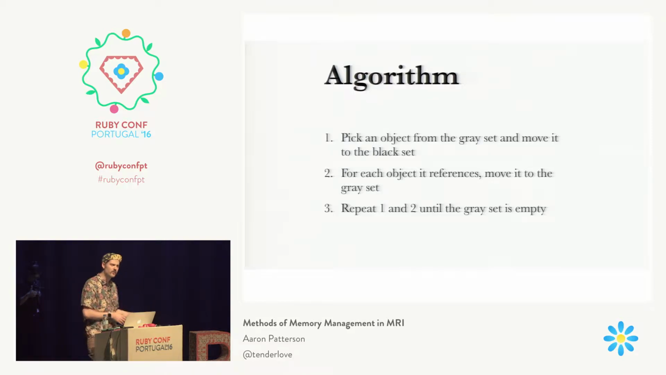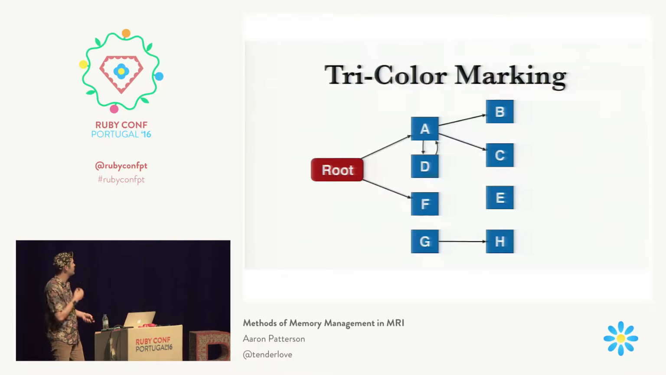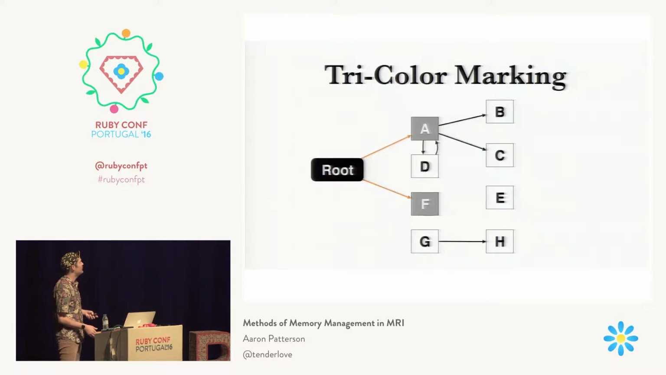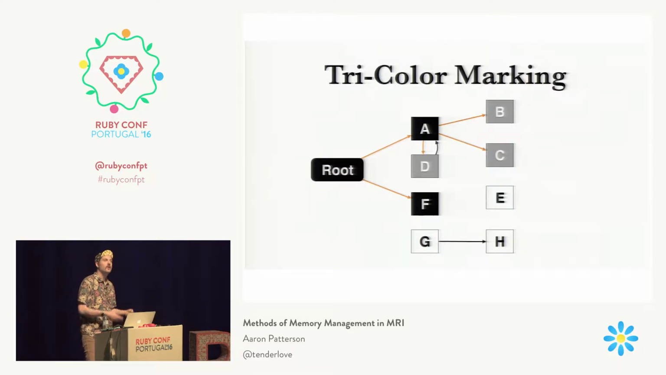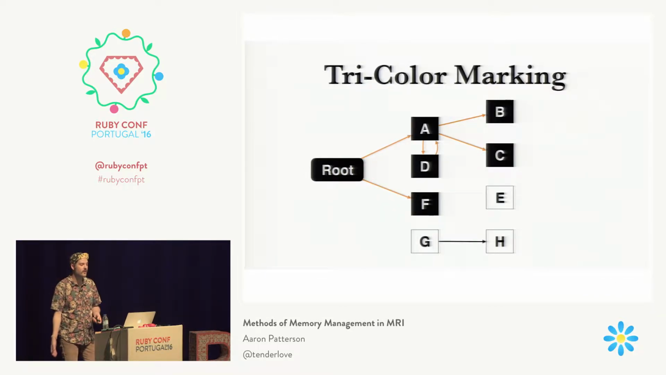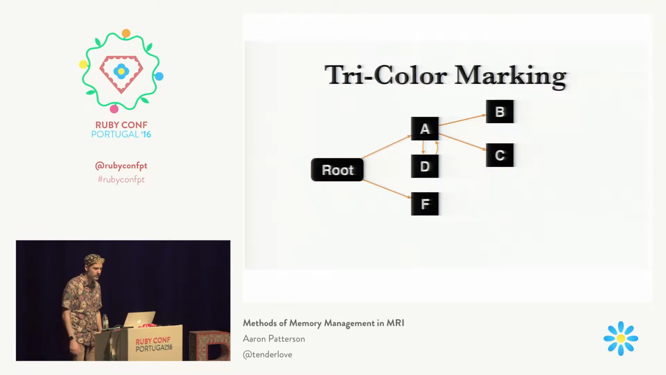This is kind of hard to understand in writing, but if we look at a picture of a tree like this, we can actually understand it a bit better. So we start out with the root node as black, and it points at A and F. Those are in the gray set. So we take A and F out of the gray set, we mark them black, we visit all of their edges, and put those into the gray set, they become gray. We pick objects out of the gray set, mark them black, visit all of their edges, and now we're left with only white objects, and we can sweep away the white objects. So they get swept away.